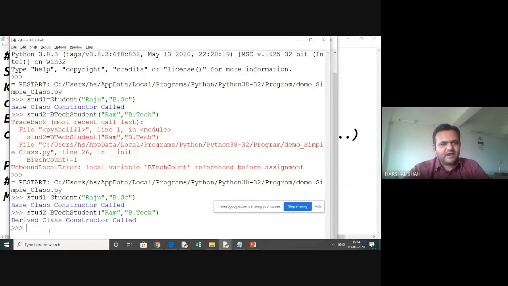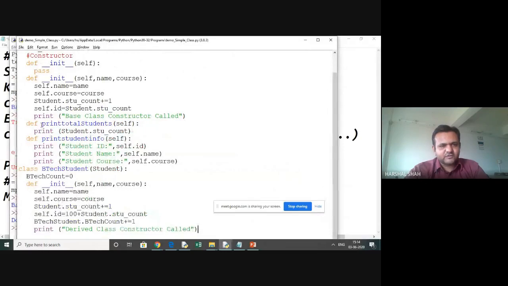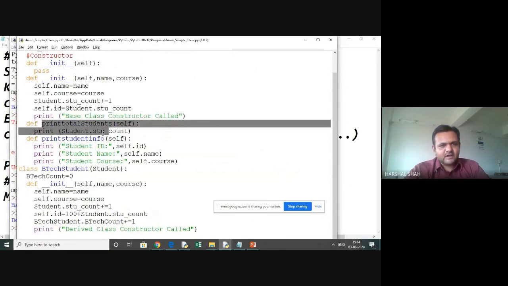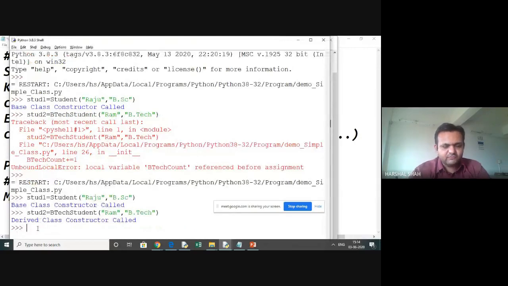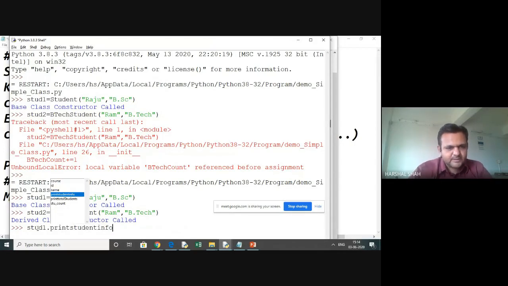Now we don't have any other display methods over here, just print student and print student info. Okay, so now we would do this. Student one comes, and the methods, now you can see, print student info. This has to be printed.